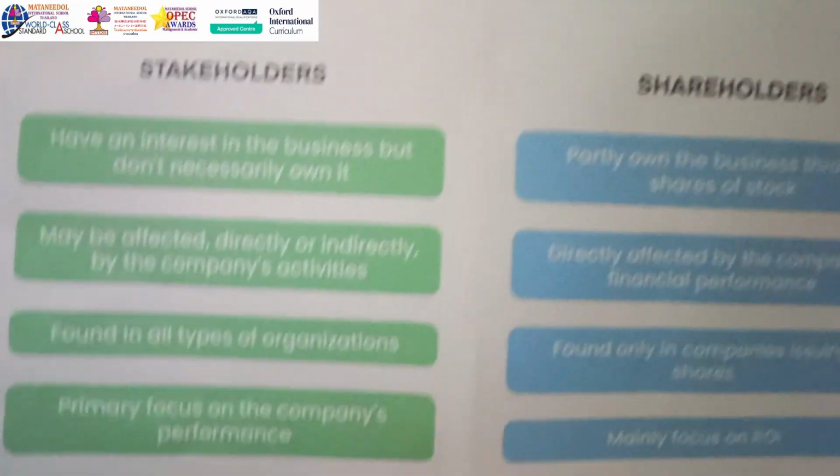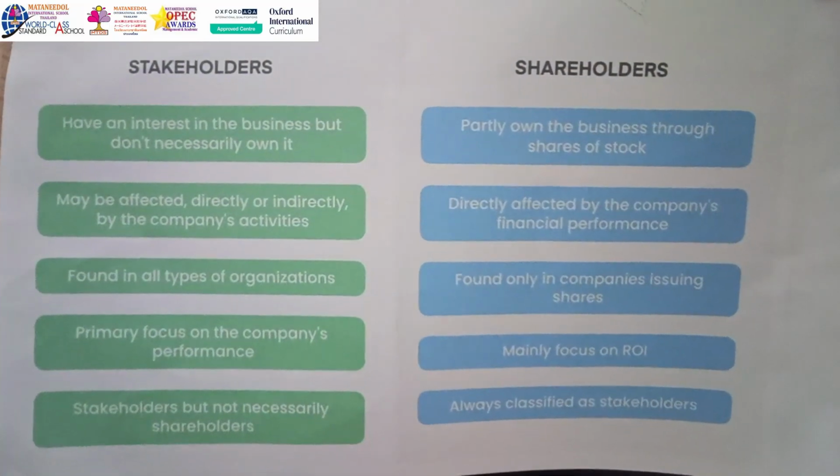In terms of how a shareholder is looked at in a company, shareholders partly own the business through shares and stocks. So what does this mean? They are buying a percentage share of stock or share value within the company. If the company is, say, 100% owned by one person, that person owns the company entirely. However, if they decide to sell shares, this could be from 3%, it can be any percent value. The number of shares they buy is going to affect their return on investment at the end of every month, because they're investing money in the company, they need to get a return on that investment.